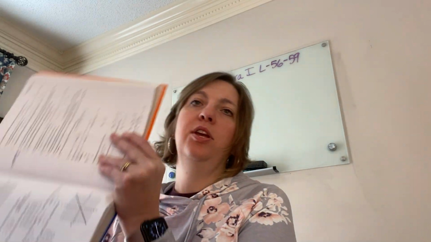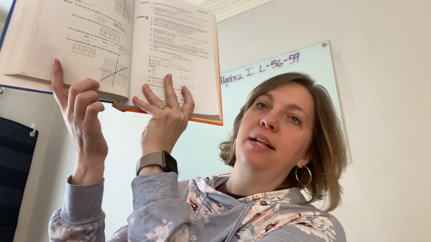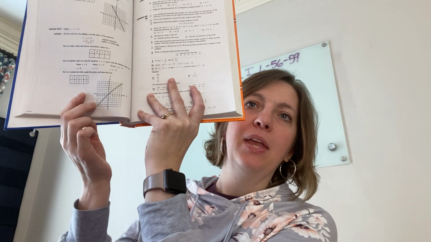So they just picked 3 different numbers, 0, 3, and -3. So when x is 0, y is 0. When x is 3, y is 3. When x is -3, y is -3. So they graph that. So do you see that there? So that's this one right here.